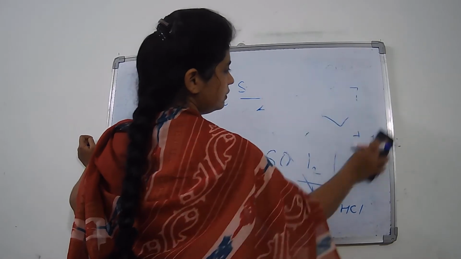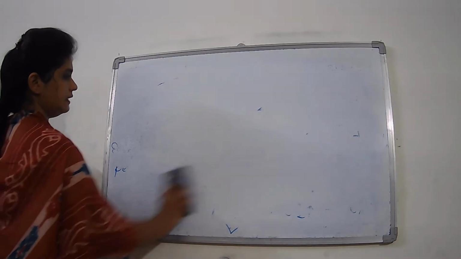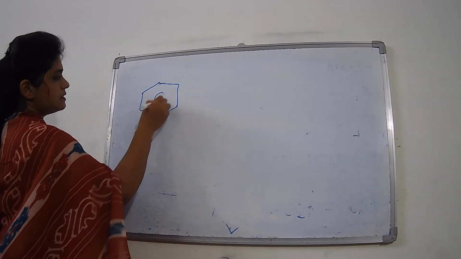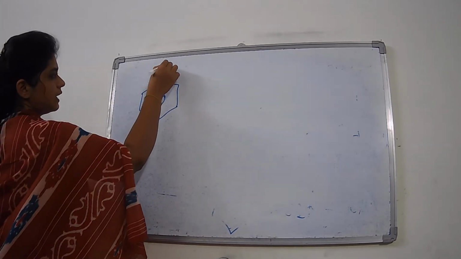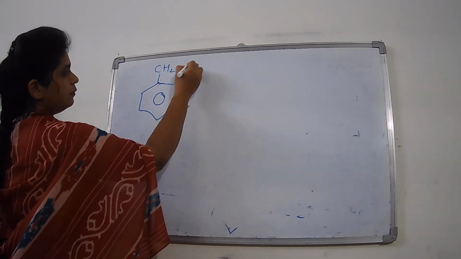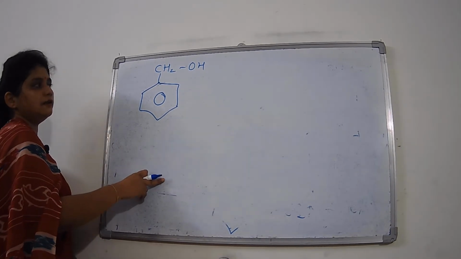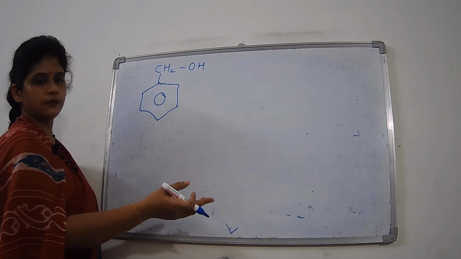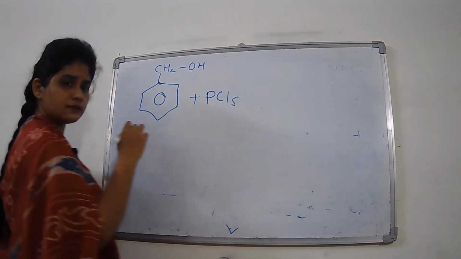Okay. So next one, now the reactant is different. In the second case, we are taking the compound benzyl alcohol. Again, this is a phenyl ring, CH2 is attached here, and OH, so it becomes benzyl alcohol. So benzyl alcohol undergoes chlorination. Now which chlorinating reagent do we use? Yes, we use PCl5 or PCl3 or SOCl2.